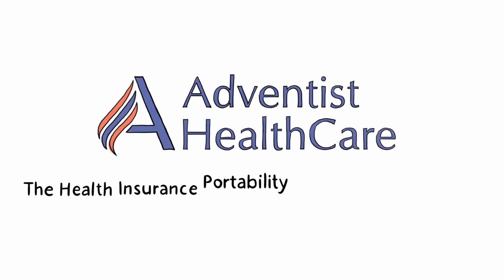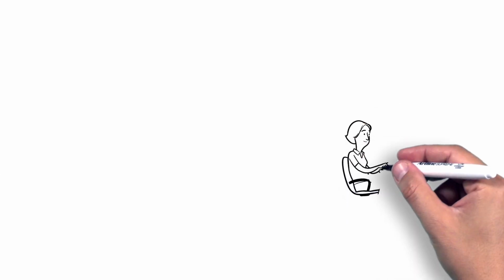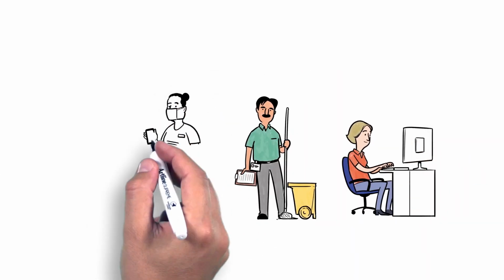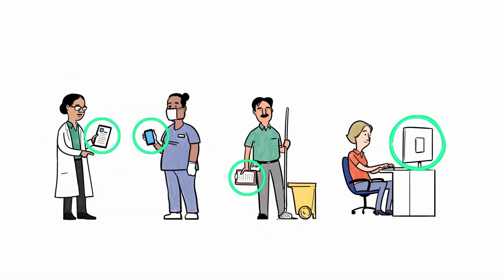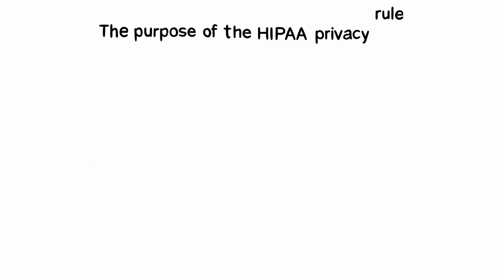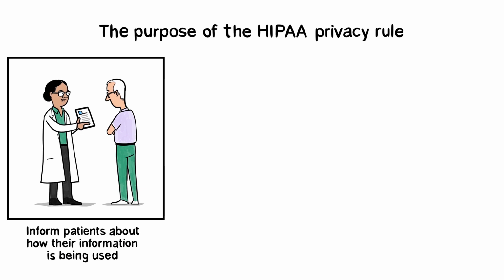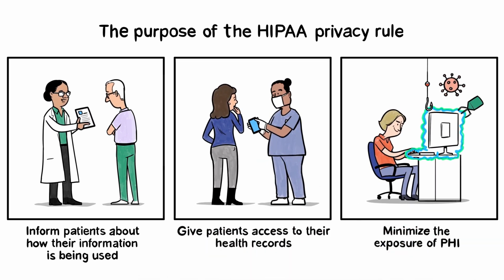The Health Insurance Portability and Accountability Act, or HIPAA for short, is a big title for the procedures, rules, and practices we use every day to protect the privacy and security of our patients' protected health information, or PHI. The HIPAA privacy rule's primary purpose is to inform patients about how their information is being used, give them access to their own health records, and minimize the exposure of PHI.